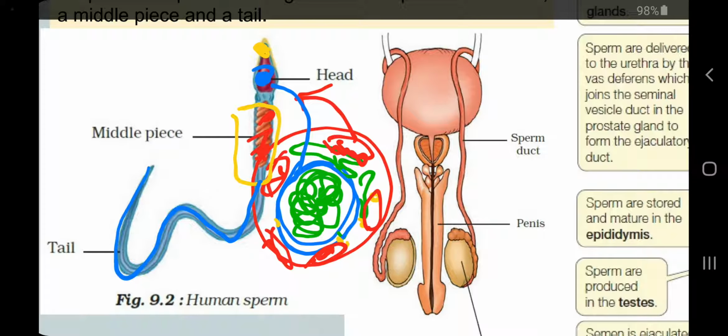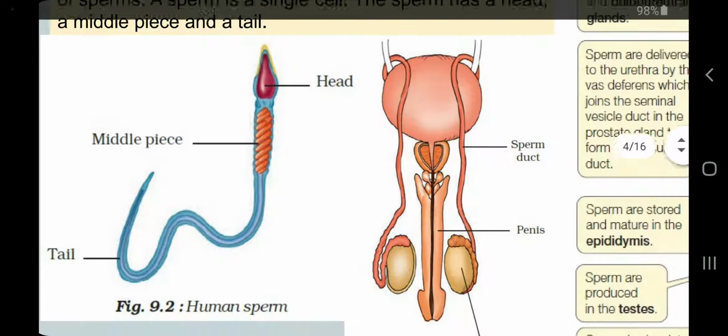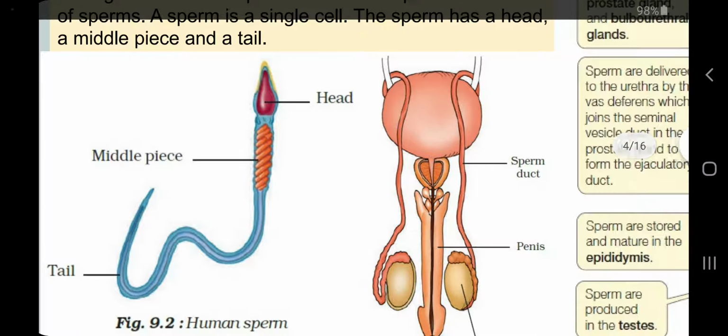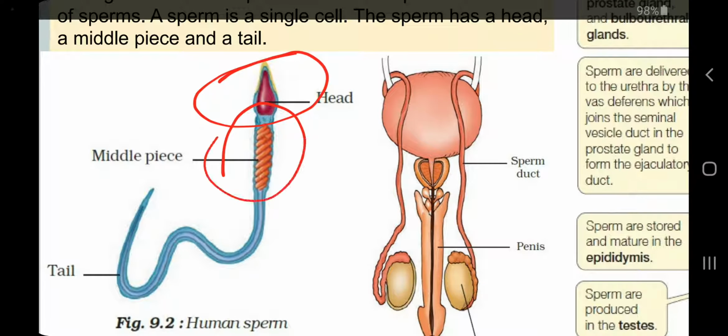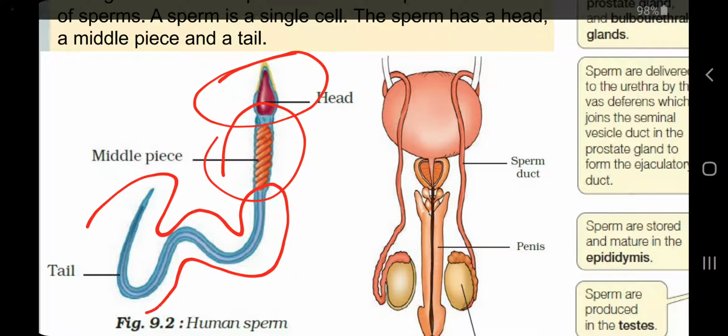So this is how a cell modifies into a sperm, and the function of a sperm is again to provide information to the next generation at the time of fusion. But why are this head, which has the nucleus and acrosome, this middle piece with many mitochondria, and this tail with certain proteins required? Because the function of the male gamete is to reach the female gamete, then fuse with the female gamete, and after fusion they will make a zygote, and the zygote will divide.